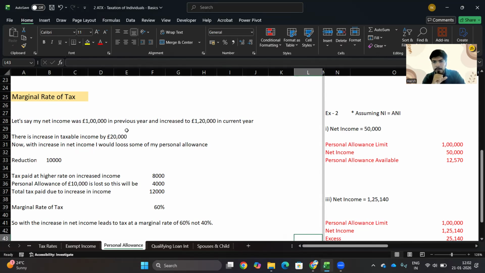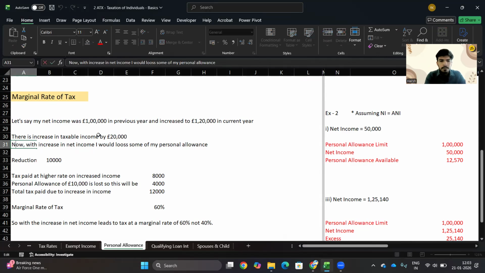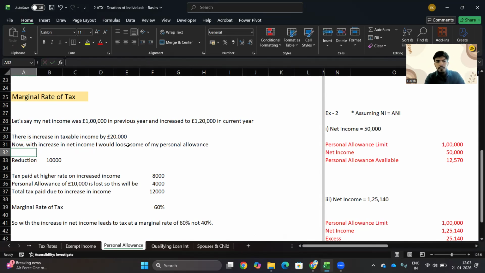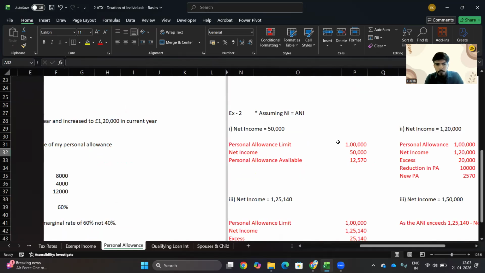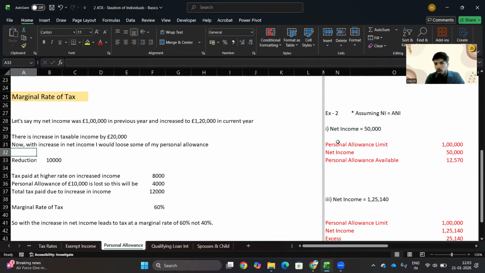Although the taxable income has increased by 20,000 pounds, I will be losing personal allowance because, as we see in the calculation, there is a 20,000 excess over and above 1 lakh pounds. So I would be getting a lower personal allowance, as 10,000 is reduced. Whatever is left is 2,570 pounds, which would be available as your personal allowance.